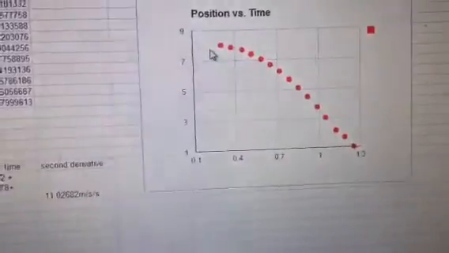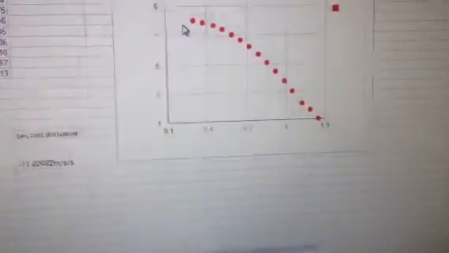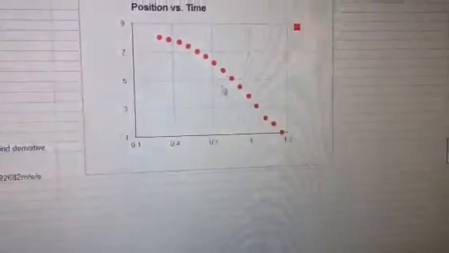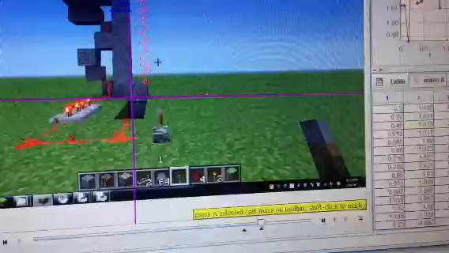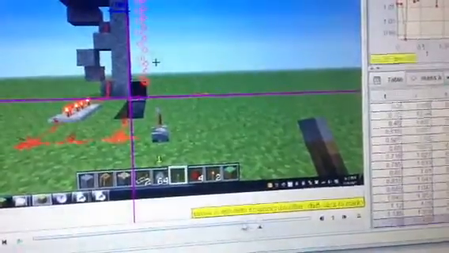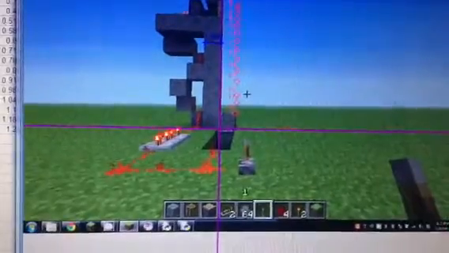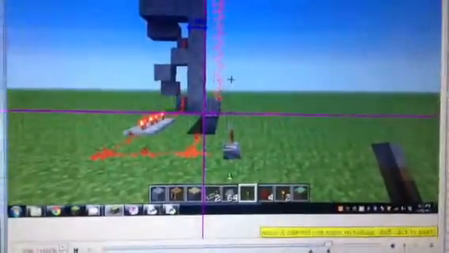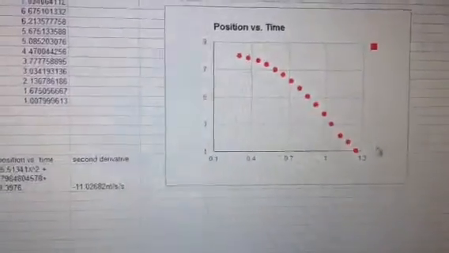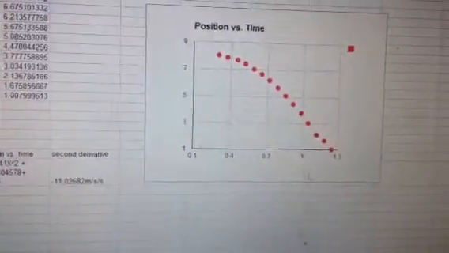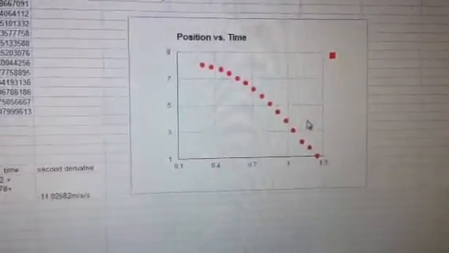And then secondly, I assumed that there was no air resistance. But when you look here, this bit gets straight. So maybe there is some air resistance for Minecraft falls. I went back and looked at the video, and it's really hard to say, but this kind of looks like it does flatten off here a little bit. So it could be that there's air resistance, and that's what's making my data so funky.